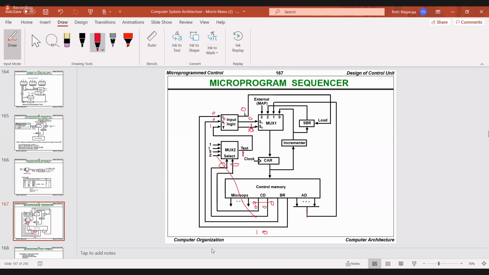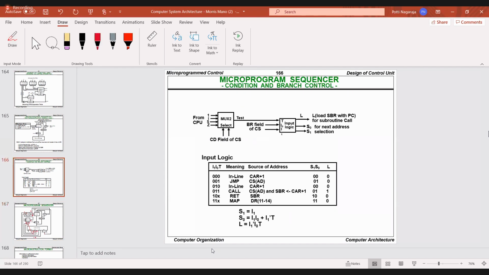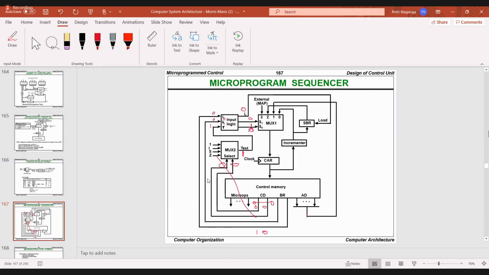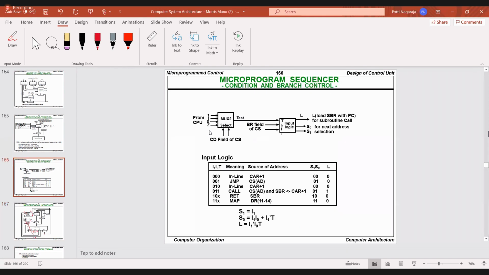Give BR as any value. The BR table you all know. You give BR as 1, 0. Now assume that BR is 1, 0.